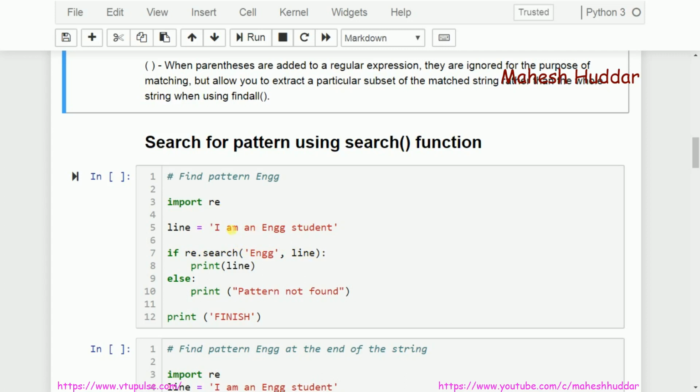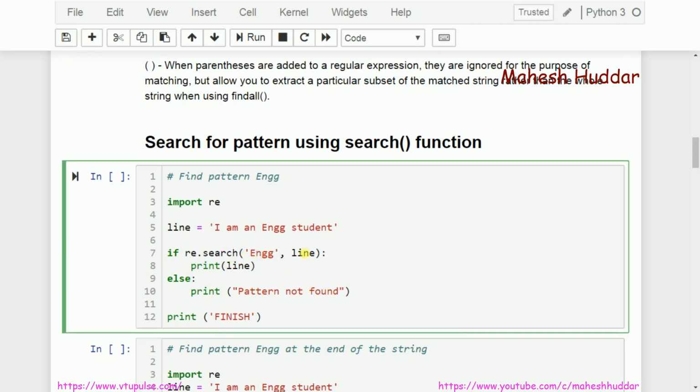If it is present, it will return true. So if true, print that particular line. If false, it goes to else, and then it returns pattern not found. Again, the search function returns true whenever the pattern is found in the given string. If it is not found, it returns false. So if it is found, this entire statement will be true. If true, print that line.